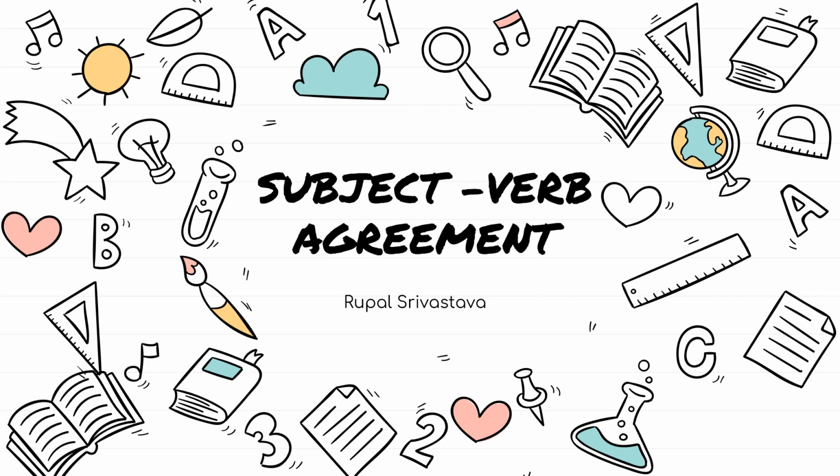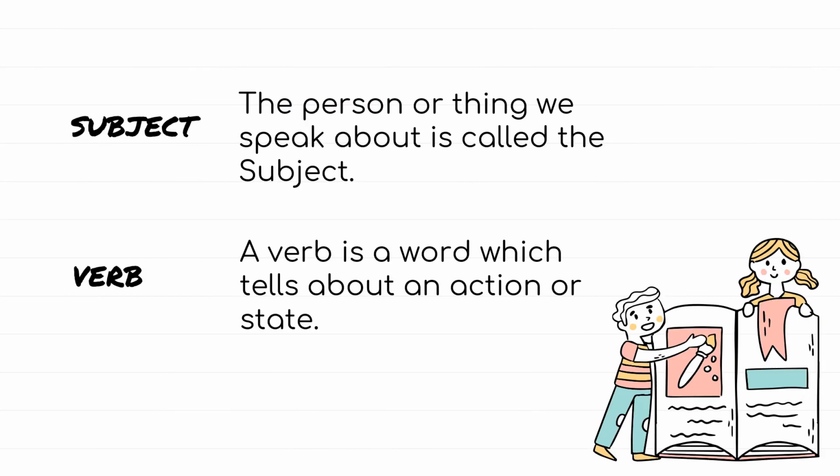Subject-verb agreement. You already know what a subject and a verb is. The person or thing we speak about is called the subject. A verb is a word which tells about an action or state.